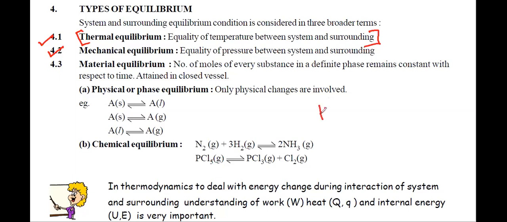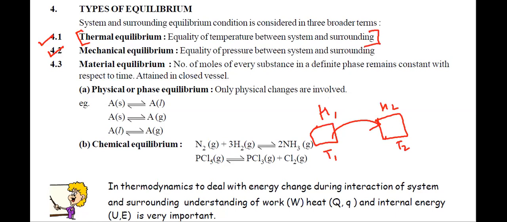So this we have discussed now, right? When heat change takes place from one object to another object, I can say that the heat will transfer only when there is a temperature difference. If the temperature difference is there, the heat will transfer till the temperature of system and surrounding becomes the same, right?